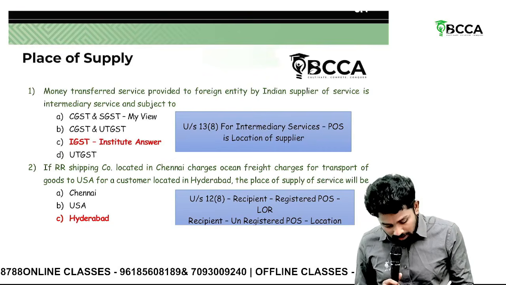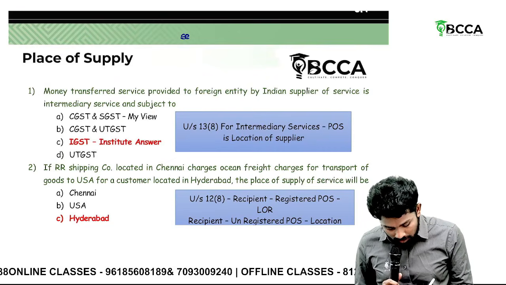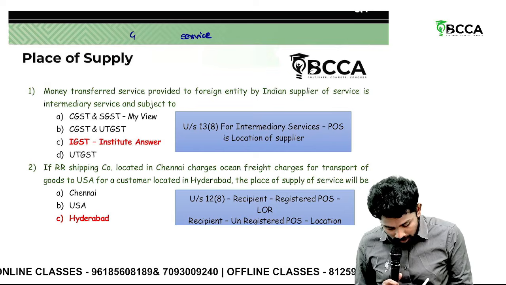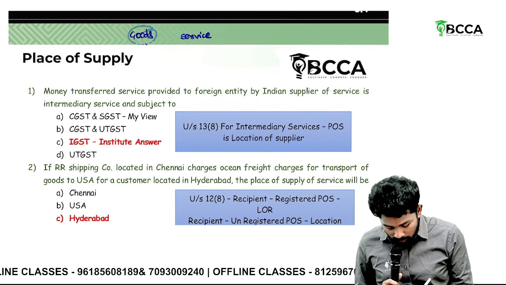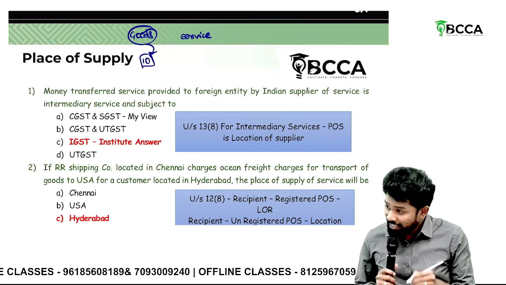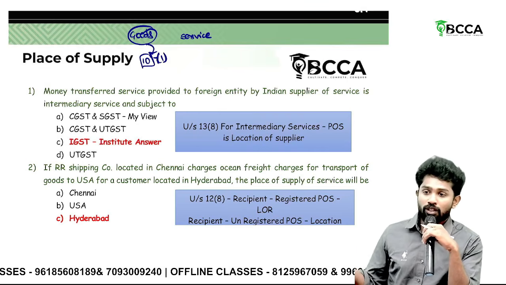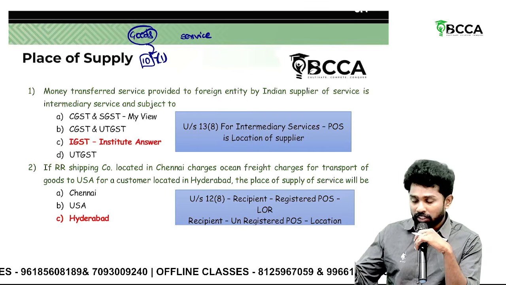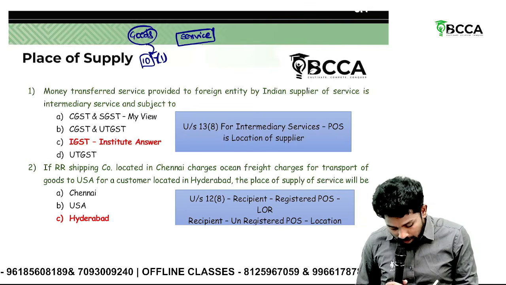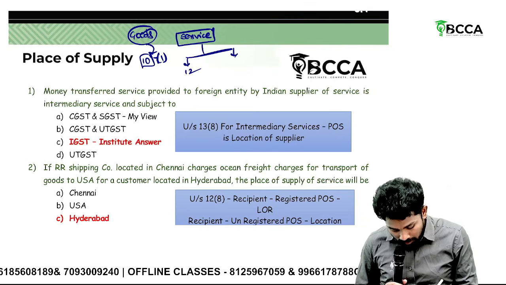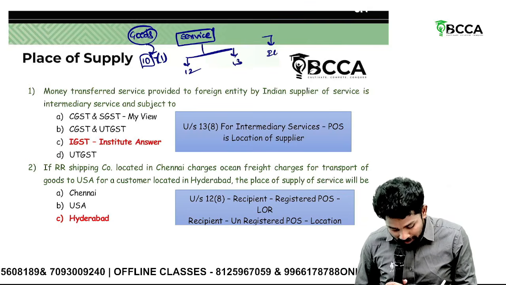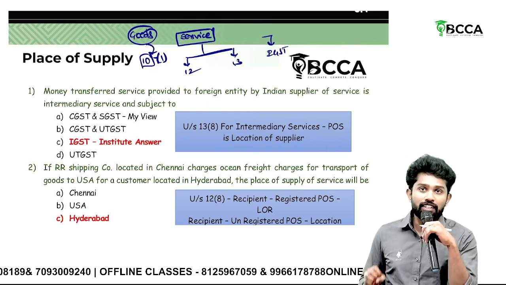First of all, the basic thing is that for service and goods, we need to decide the place of supply. For goods, no problem. It is very simple. Directly Section 10 subsection 1, under that clause A, clause B, clause C, clause CA, clause D, clause E, only those will be there. Whereas service will come under sections 12 and 13 of the IGST Act. Okay. Service: 12 and 13.